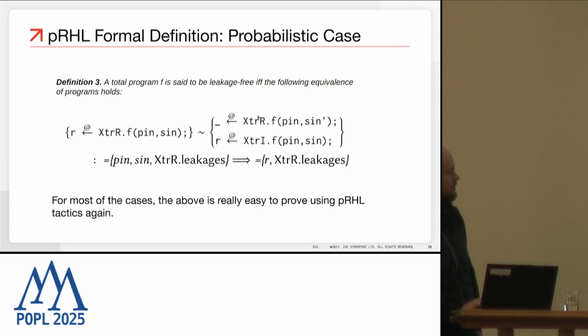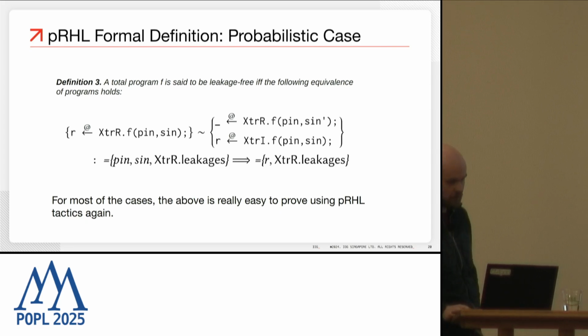And then at the same time, we run this program again, but without generating the leakages, only generating the result. And the statement says that if for such programs we start in the same state, and then they produce the same leakages and the same result, then we can claim that this program F is leakage-free.